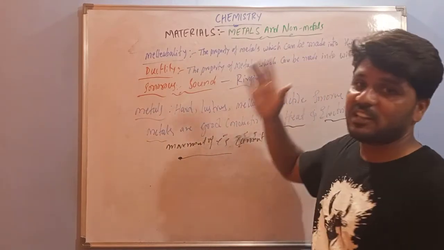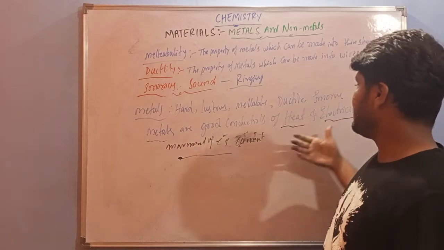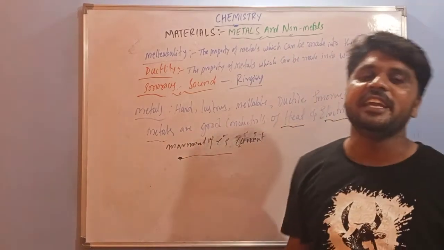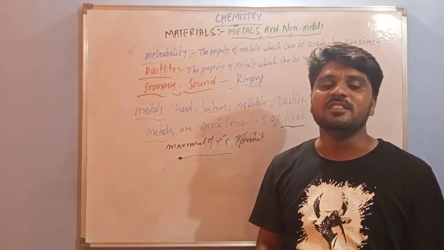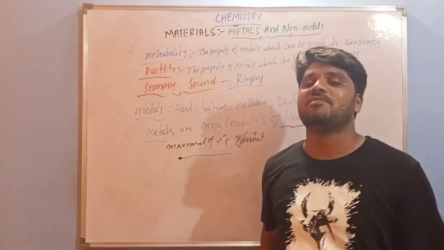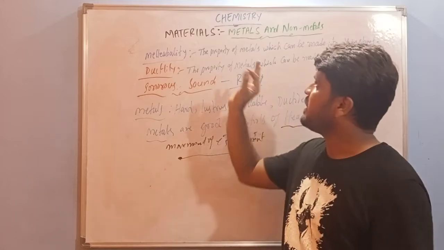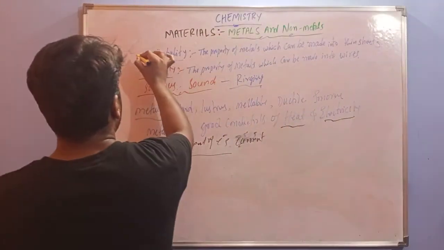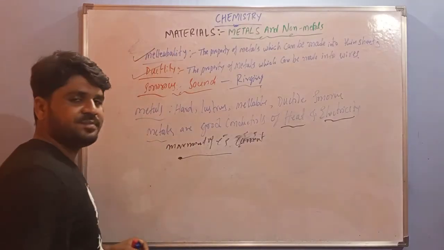Non-metals do not conduct electricity and heat. That's why non-metals are bad conductors of heat and electricity. This is the general introduction of metals and non-metals.